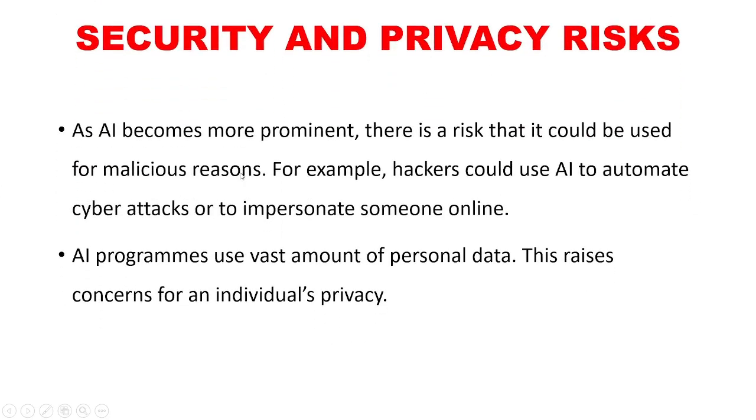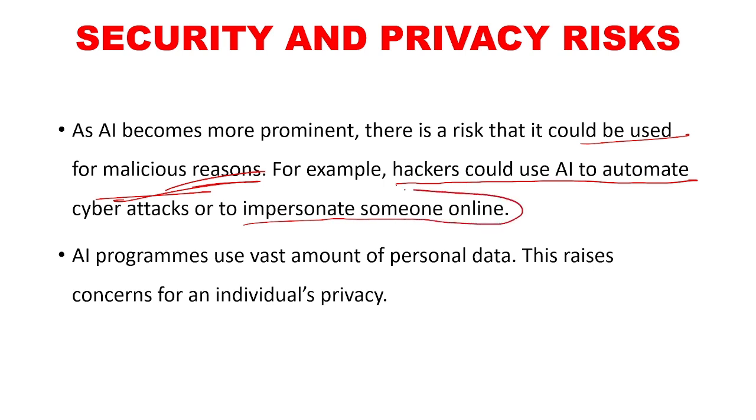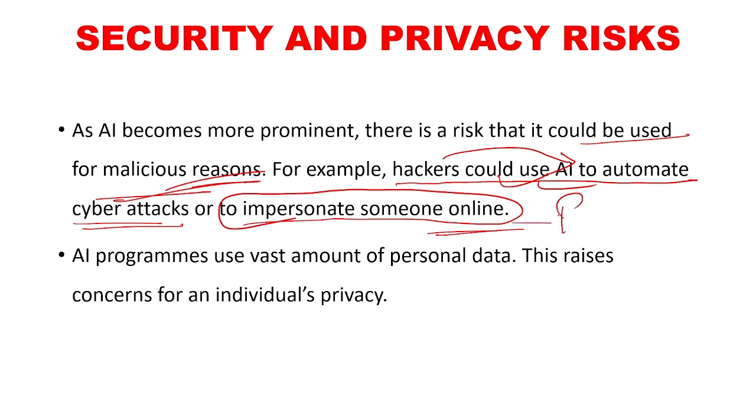Then security and privacy risks. As AI becomes more prominent, there is a risk that it could be used for malicious reasons. For example, hackers could use AI to automate cyber attacks or to impersonate someone online. If AI tools are used to automate everything, and if a hacker can somehow break into this AI system, then cyber attacks could be automated, and someone could be impersonated online, which could result in frauds, financial fraud or other types of fraud. So security risks are there with the introduction of AI.